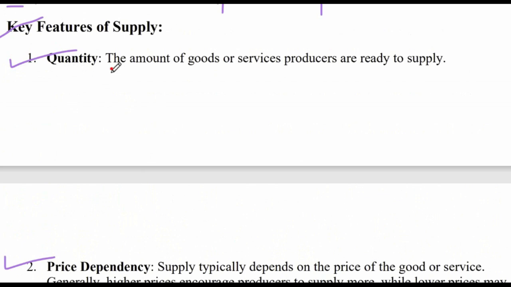What is quantity? It is the amount of goods and services producers are ready to supply. This is the quantity that I am willing to supply. Of the quantity of shoes that I am manufacturing, how much of it I am ready to supply is the quantity. This is a feature of supply.